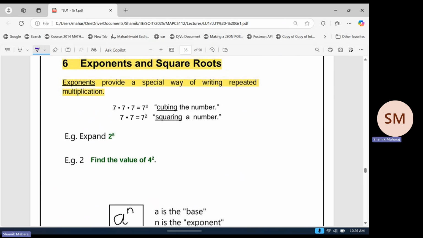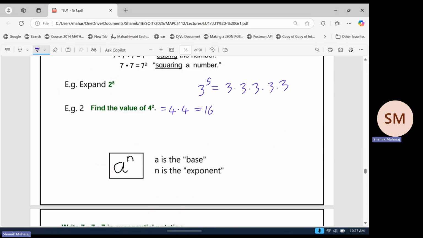For those who don't know this, an exponent is just a way of representing repeated multiplication. That's all we're trying to say here. So for example, if I had 3 to the power 5, it means 3 multiplied by itself 5 times. So this is just 3 times 3 times 3 times 3 times 3. And there's two more examples above with 7s, which you can look at. There's an example down here: quickly find the value of 4 squared. I'm not sure why that's an example, but it's here for some reason. The same as 4 times 4, which is 16. So just very basic stuff to get us used to the basics.